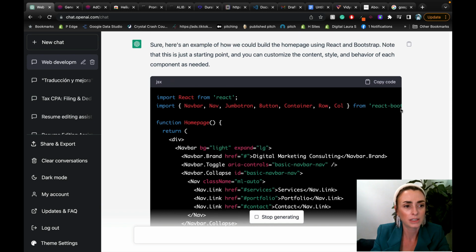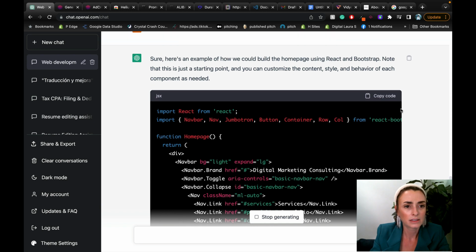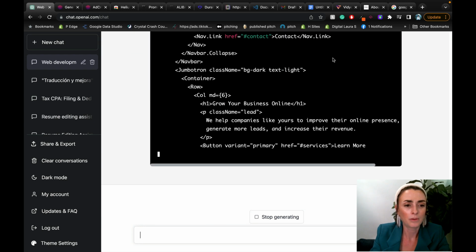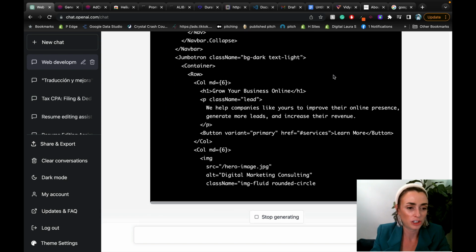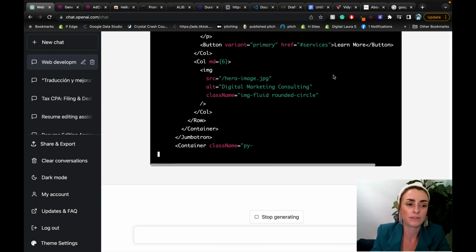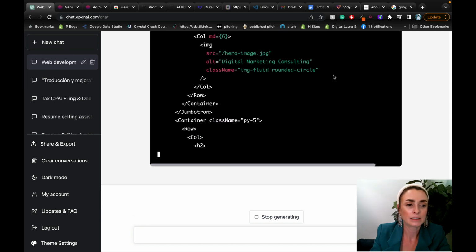So let's let it do its thing. And I kind of would have preferred it in... it's using React and Bootstrap. I would have preferred it to do it in HTML. So no problem, I didn't tell it to do it in HTML. That's my bad. So let me let it finish writing its thing.